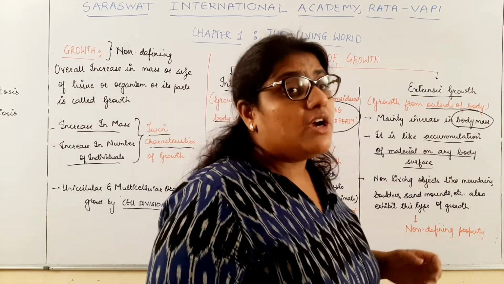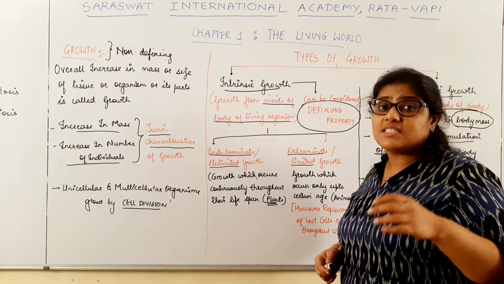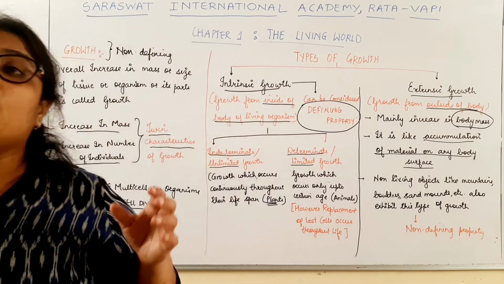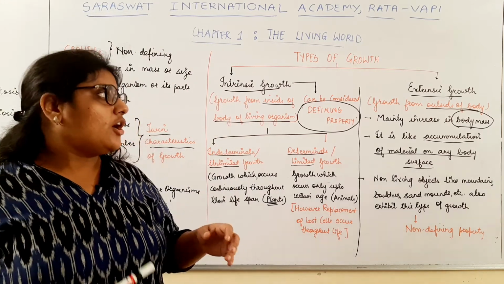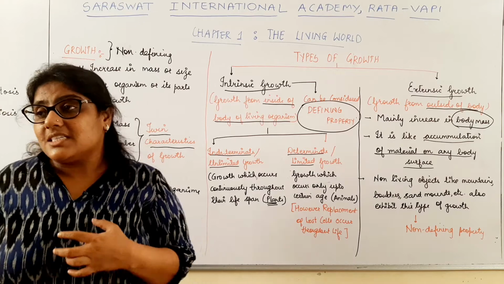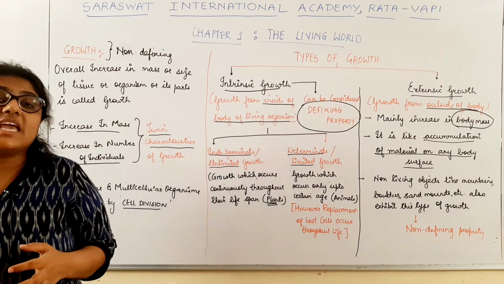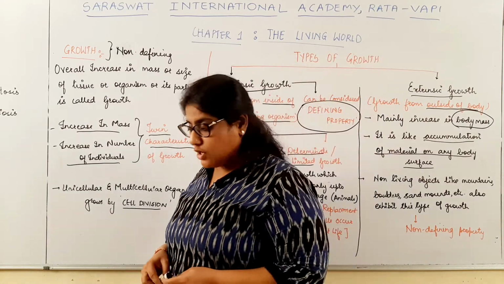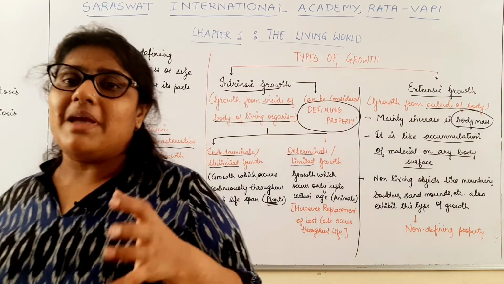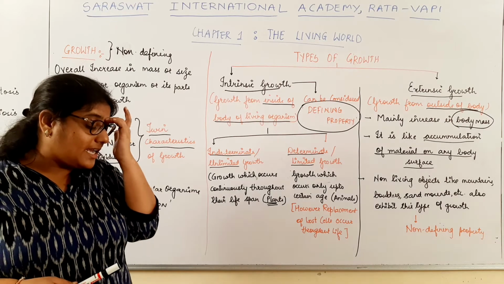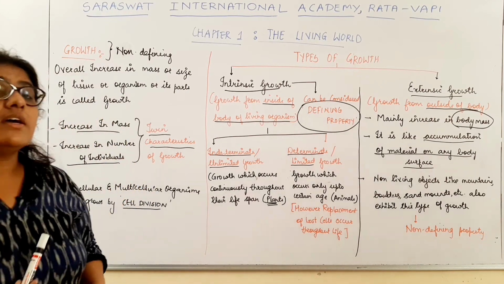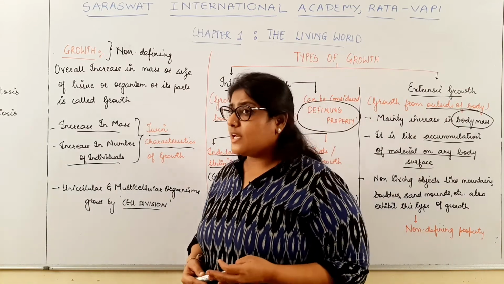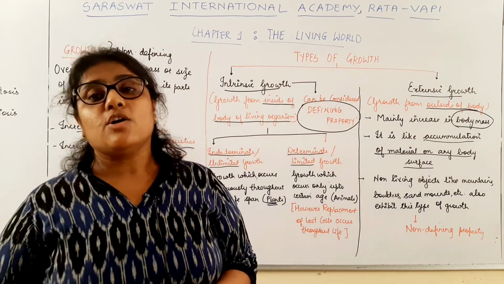Living organisms possess various characteristics which are not present in non-living objects. So, when we study certain characteristics, we can say whether an object is living or non-living. The 5 main characteristics of living organisms are growth, reproduction, metabolism, cellular organization, and lastly consciousness.